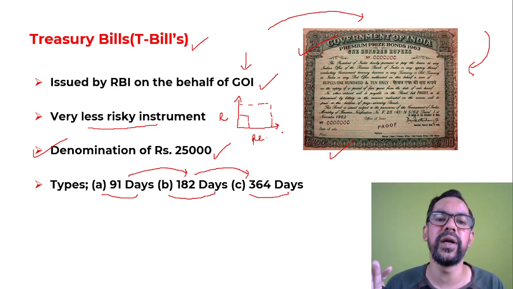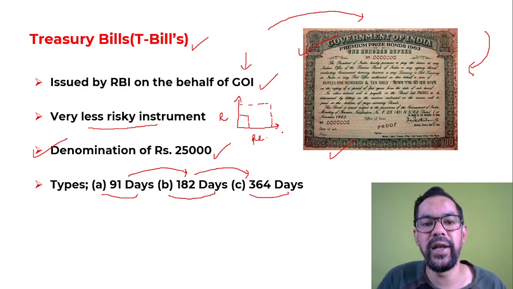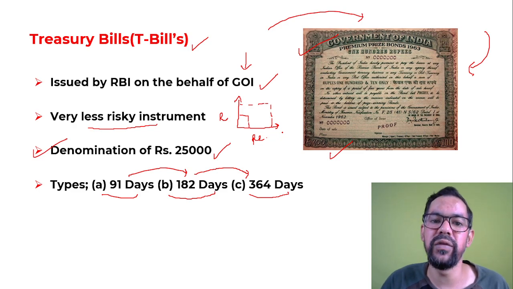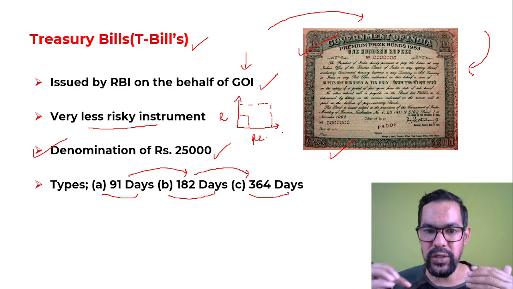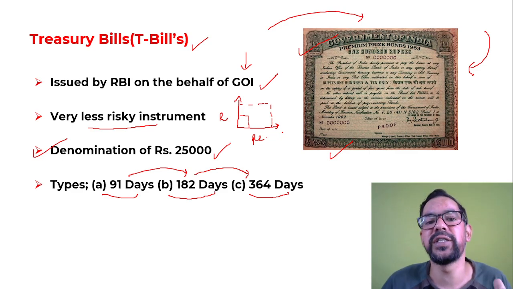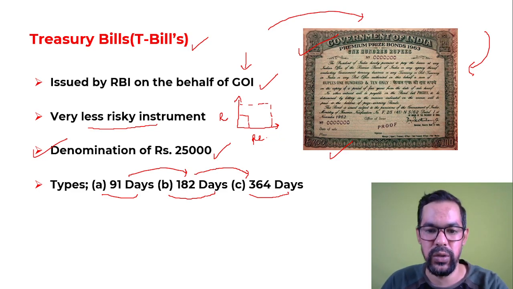So the maturity period for this particular one, after 90 days, let's say if the instrument is 91 days, so after 91 days the investor will get their money back. Okay, so this is the instrument. So this way you can remember the facts about the treasury bills.